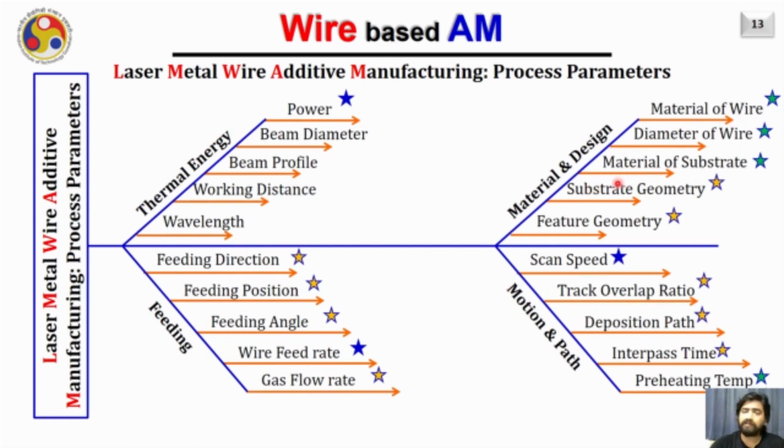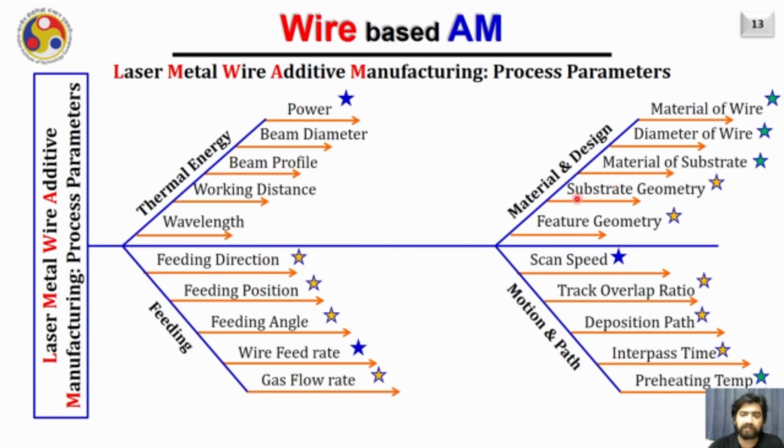Not only that, in some cases when we create functionally graded materials, the pre-built layer can be of one material and then the next layer could be of a different material. Like in the case of functionally graded material, the first layer is deposited with one material and then the second layer is deposited with another material. Therefore, the material for substrate and wire keeps on changing as per the requirement.